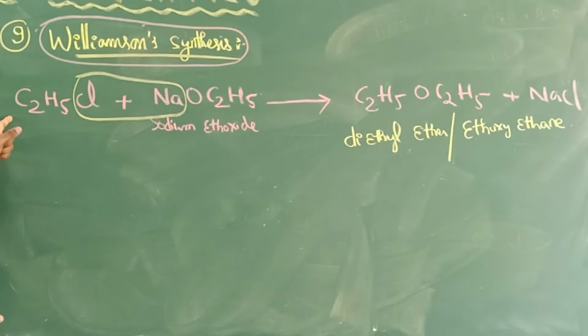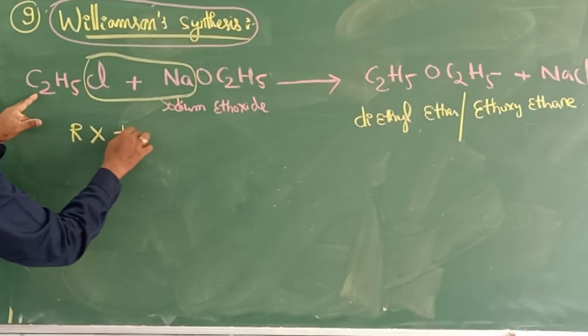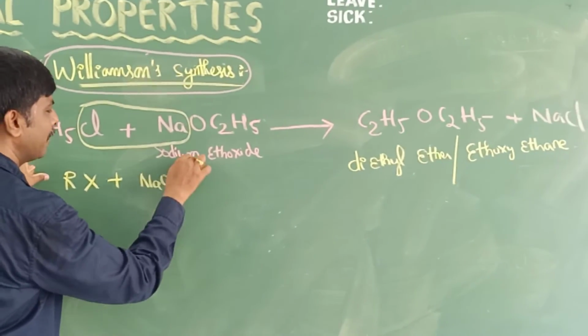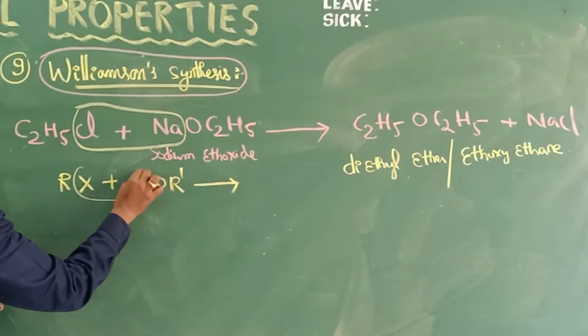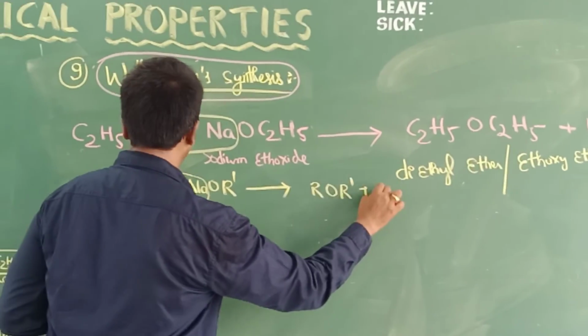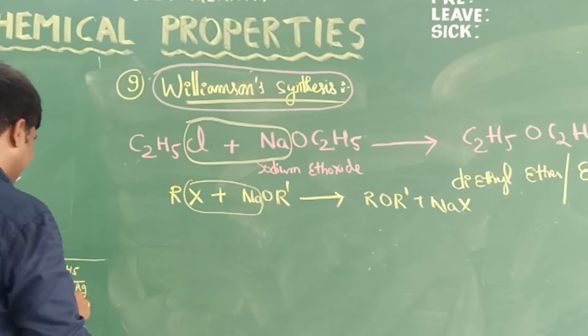This is Williamson's synthesis. You can write it in general form. RX is an alkyl halide, NaOR dash is an alkoxide. So in this, both will react, and the product is ROR dash plus NaX. It is the general form of the Williamson synthesis reaction.